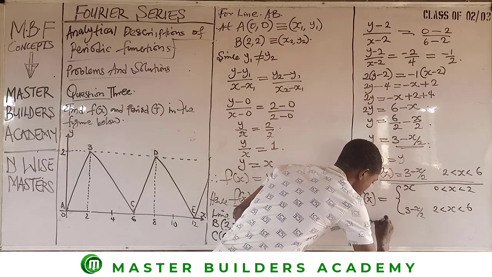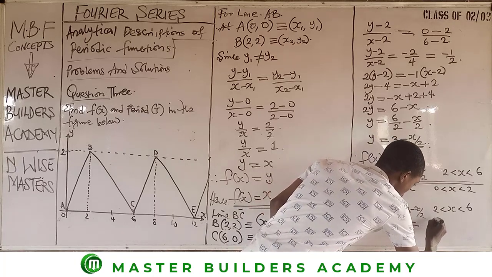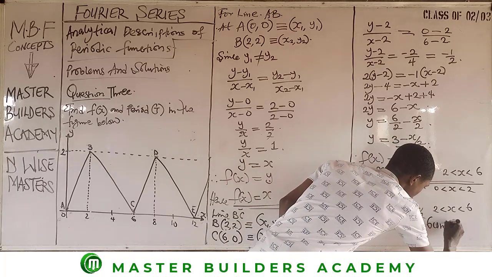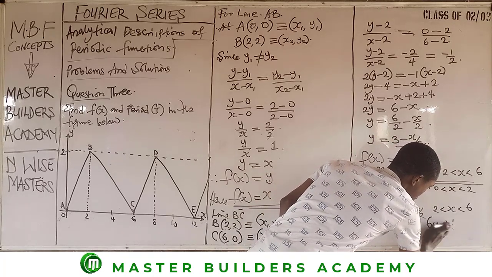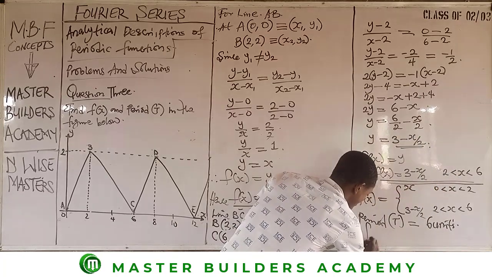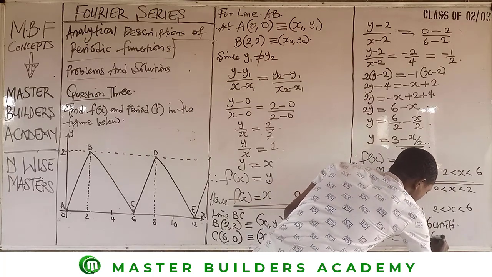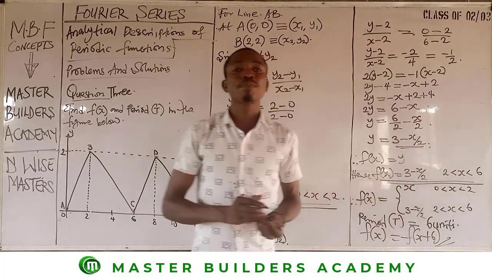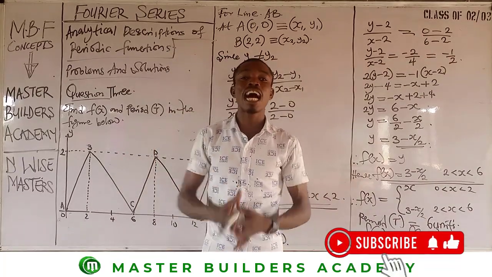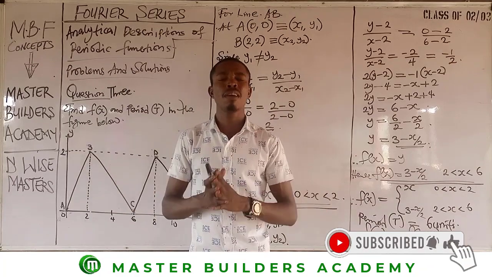Period T is giving us what? 6 units. Then you can have that f of x is equal to f of x plus 6. So guys, this is the answer to this very question. It's as simple as this.